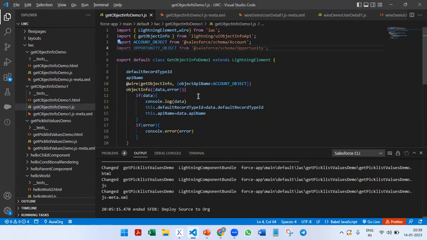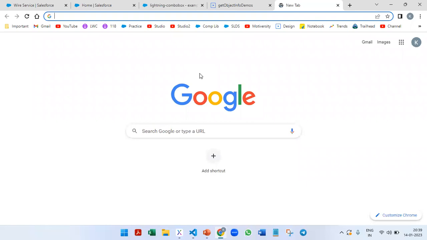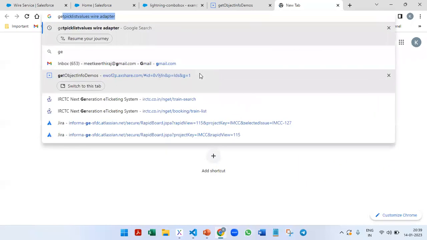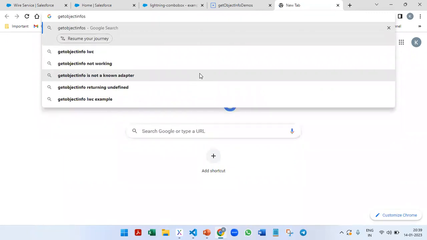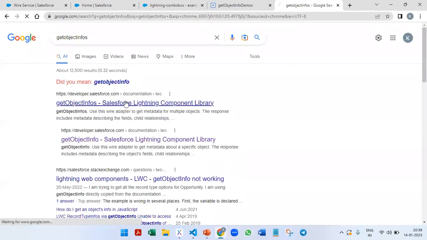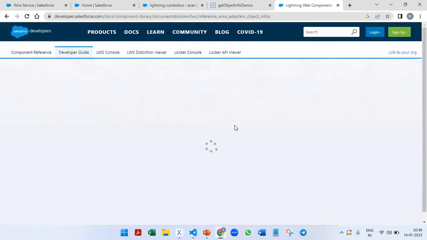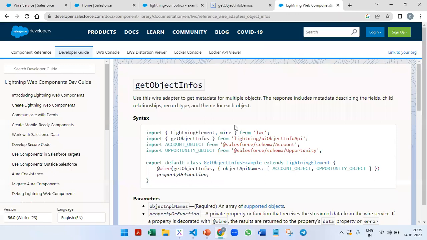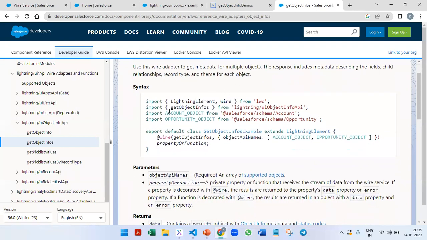And we will see first the syntax of this particular data service. Use this wire adapter to get the metadata for multiple objects. The response includes metadata describing the fields, child relationships, record type, and theme for each object.